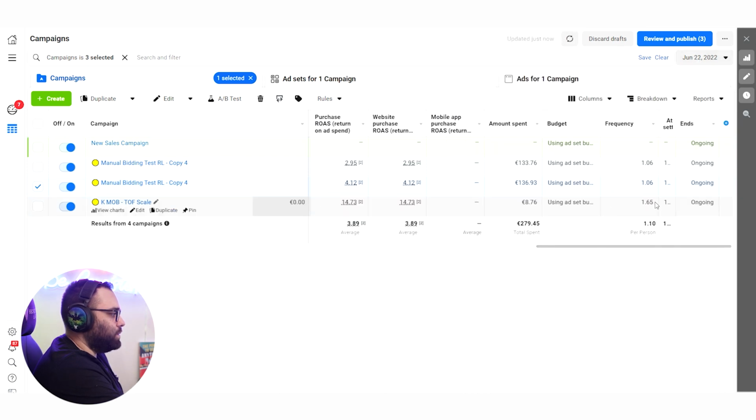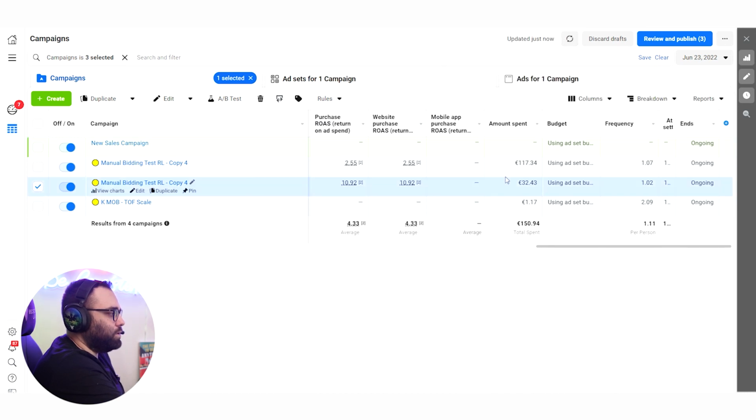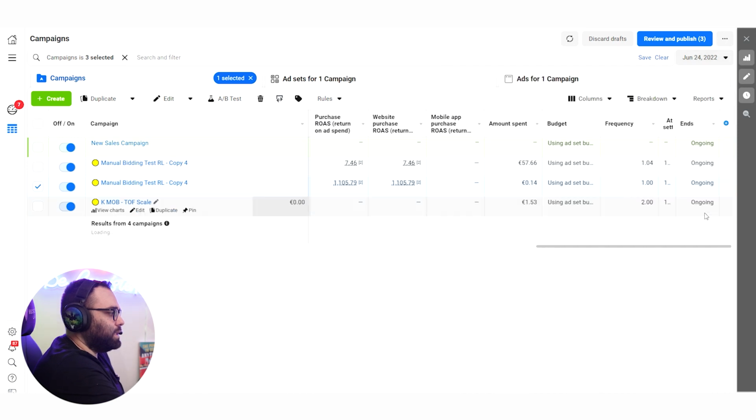Then we go on to the 22nd and it starts to roll in all of the delayed reporting. Back in the days when you had these campaigns, it was 2.9 ROAS since day one, for example, okay? You didn't have the delayed reporting, which is causing all of these issues. You can see also that the spend is actually starting to decrease. And we can go here, 32 now, 117 on the 27th.